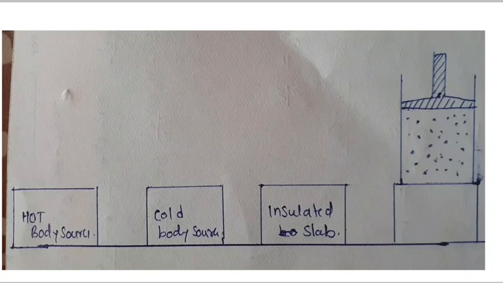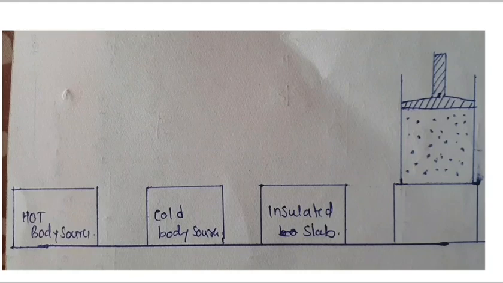At this stage, the cylinder is put in contact with the lower temperature body at temperature TC. It is isothermally compressed to the state D. Work is done on the gas and the gas rejects an amount of heat QC to the body at lower temperature TC. Finally, it is kept on an adiabatic platform or an insulated slab and is further compressed to reach the state A, where the temperature is TH.